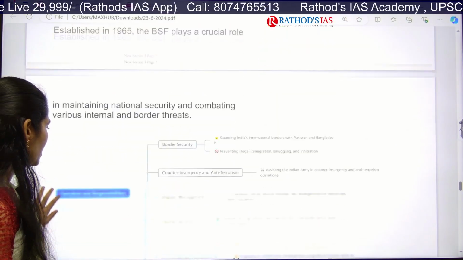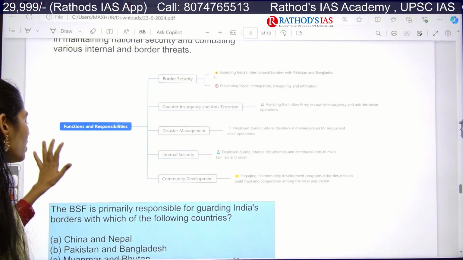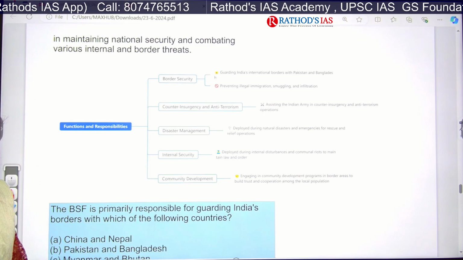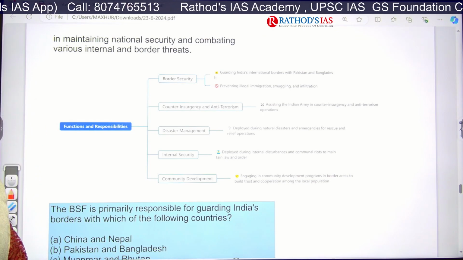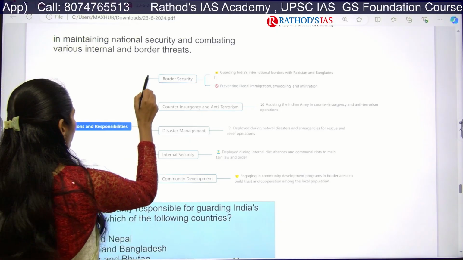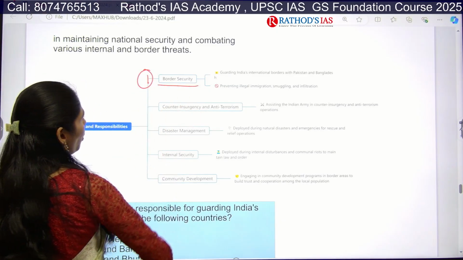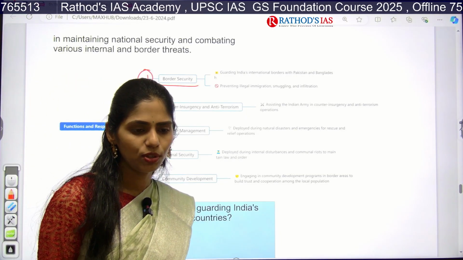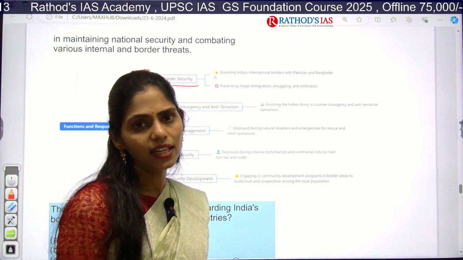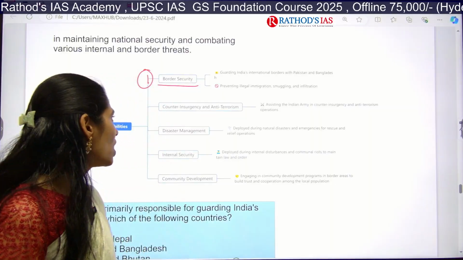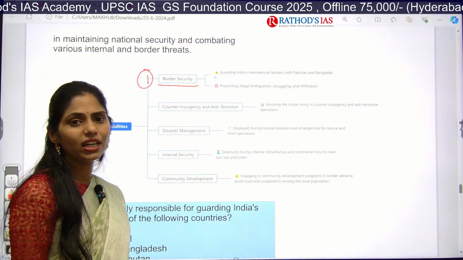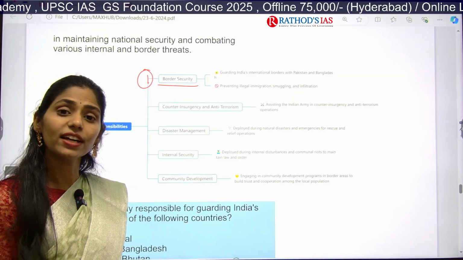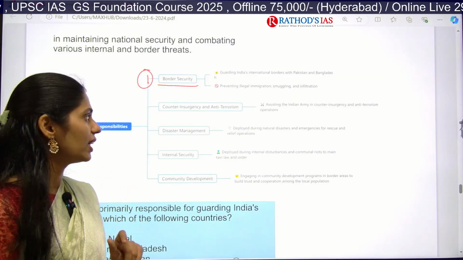So now let us see what the functions and responsibilities of this BSF are. All of you might be knowing that yes, this Border Security Force provides border security and guards our international borders between India and Pakistan and India and Bangladesh. And they also prevent illegal migration as well as smuggling of goods, drug trafficking, arms trafficking, etc.